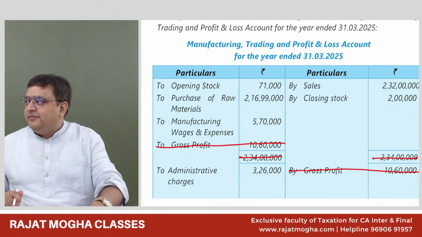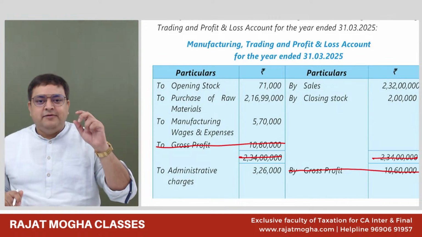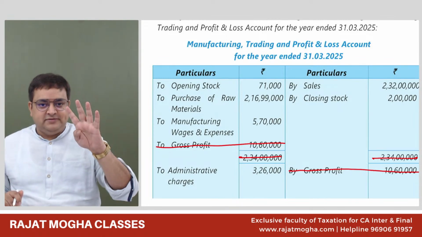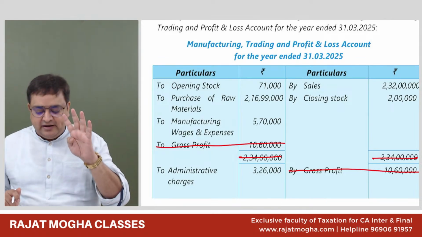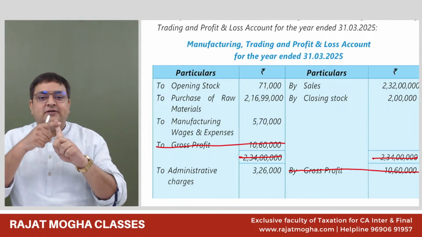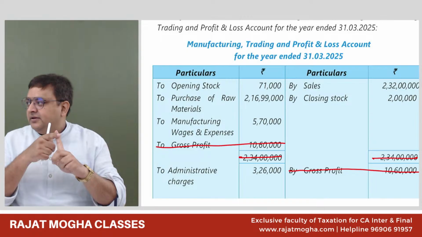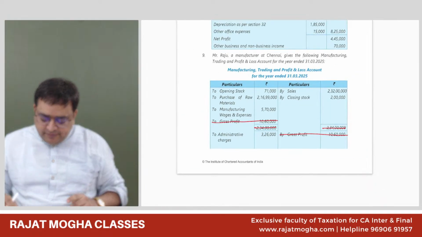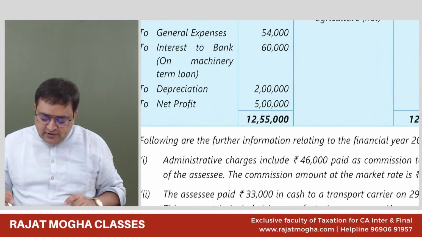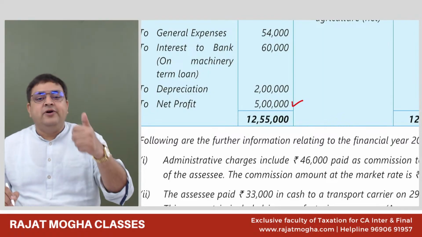Shiva, Bala, Abhirami, Smriti, Vignesh, everybody, tell me how many steps? 4 steps. PGBP should be calculated in 4 steps. Your first step should be net profit as per P&L account. So net profit as per P&L account is 5 lakh. This should be your starting point of PGBP.